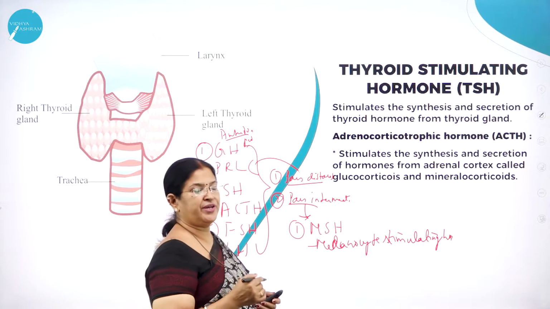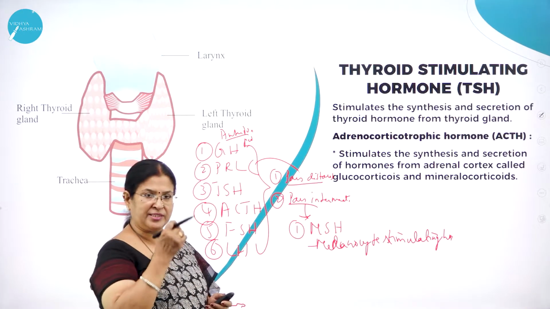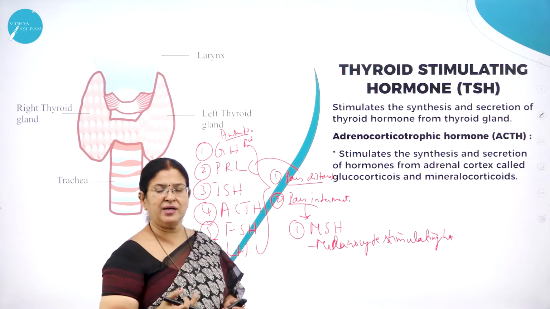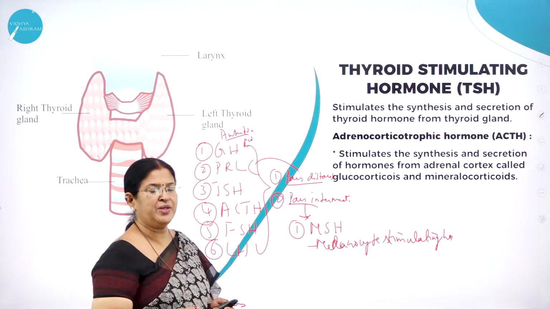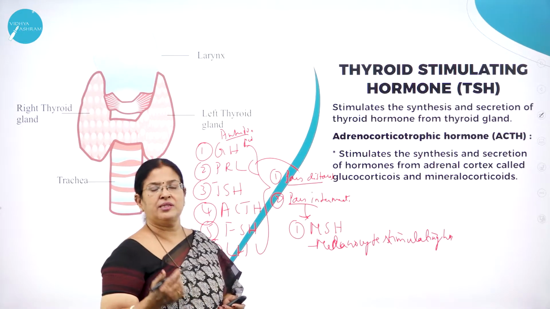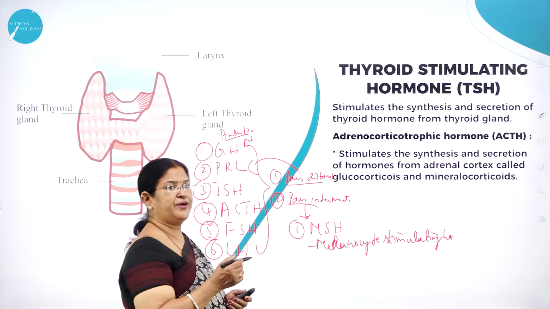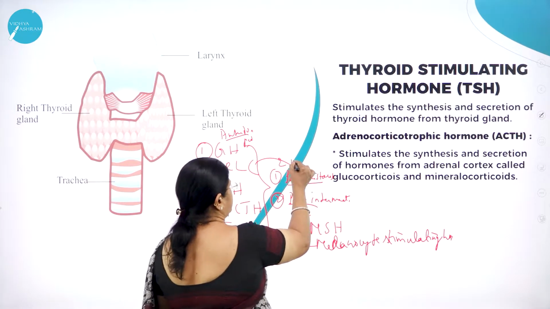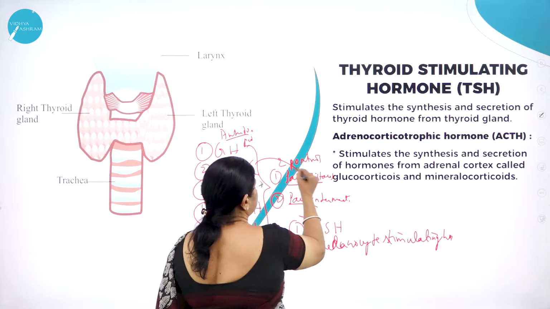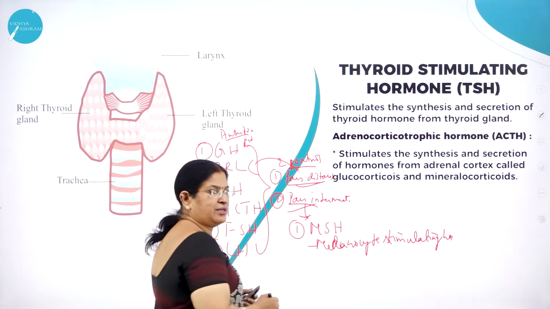As I said, the pituitary gland, which is located just below the hypothalamus by a stalk called infundibulum, is divided into two parts, the anterior pituitary and posterior pituitary. Anterior pituitary is again divided into two portions. What are the two portions called? Pars distalis and pars intermedia.